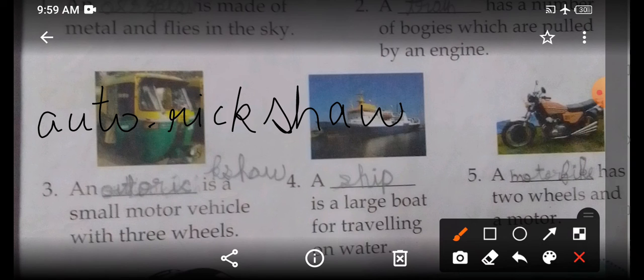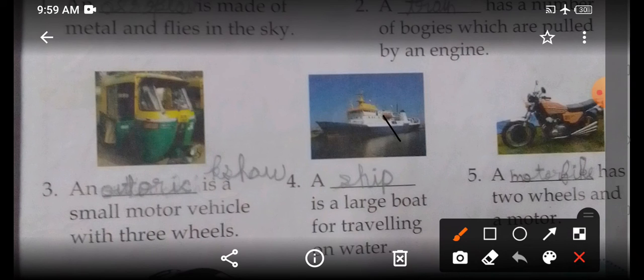Okay, children. Now let us go to the next picture. Now look here, children. A dash is a large boat for traveling on water. Again read. A dash is a large boat for traveling on water. You can see the picture and you can guess it is a ship.